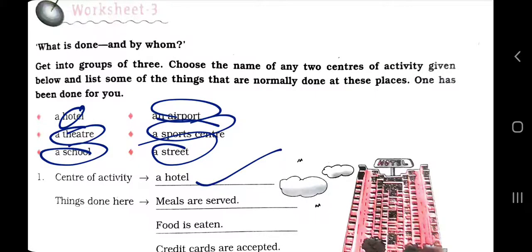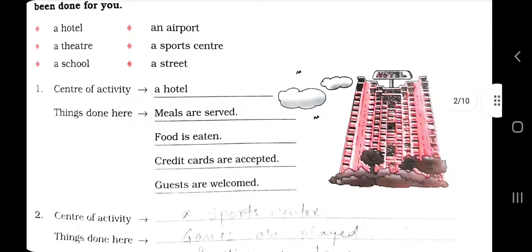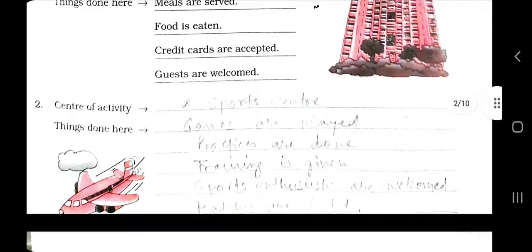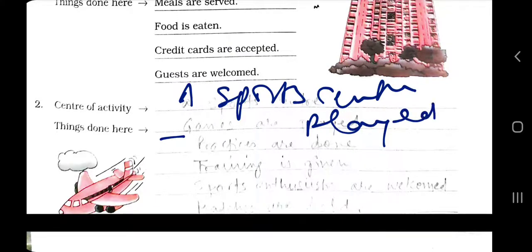The first has been done. Like, what activity is being done in the hotel? Meals are served, food is eaten, credit cards are accepted, guests are welcome. Always remember subject-verb agreement: guests are, okay. Now you can choose any action of your choice. For example, I have chosen a sports center. What is done in the sports center? Games are played. Practices are done.